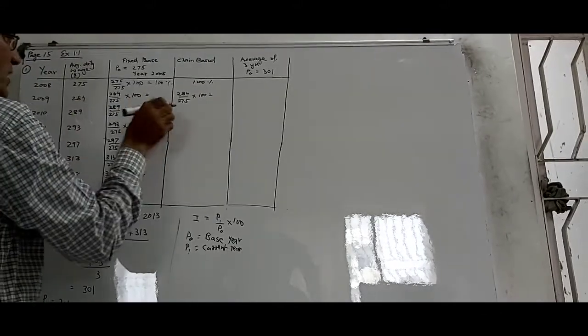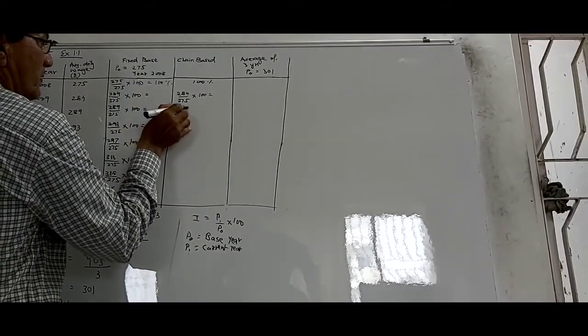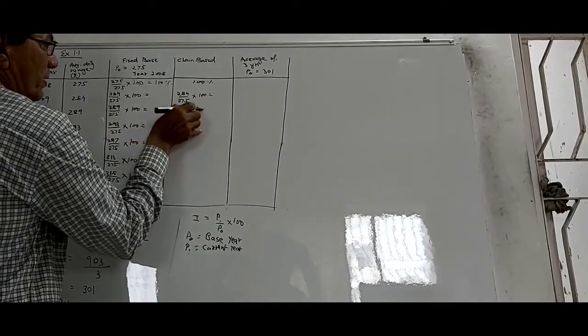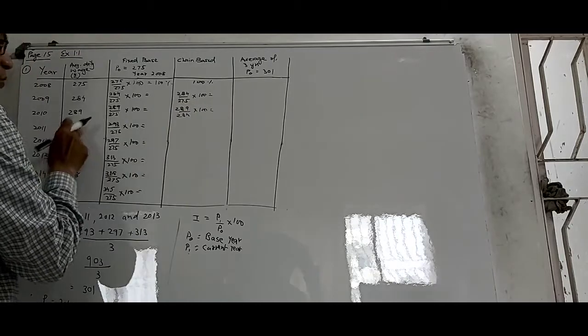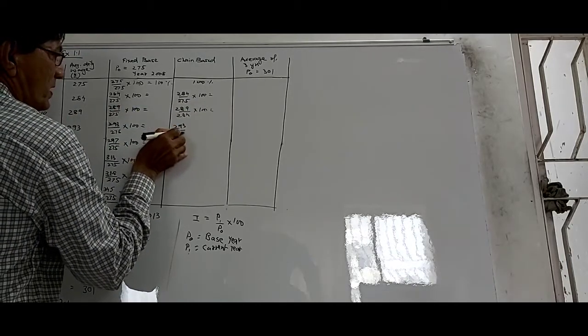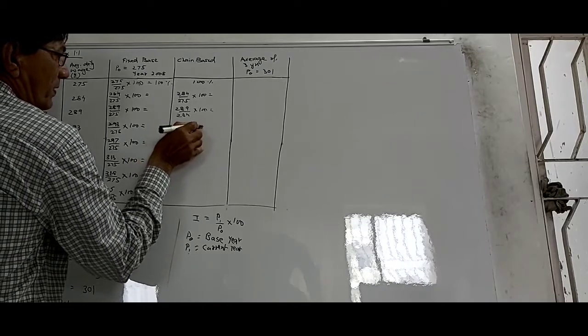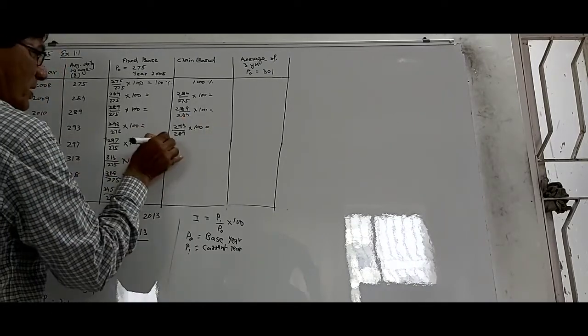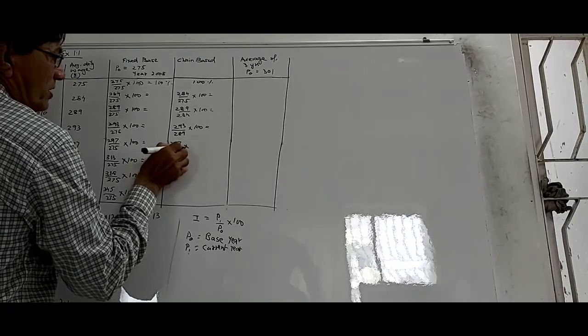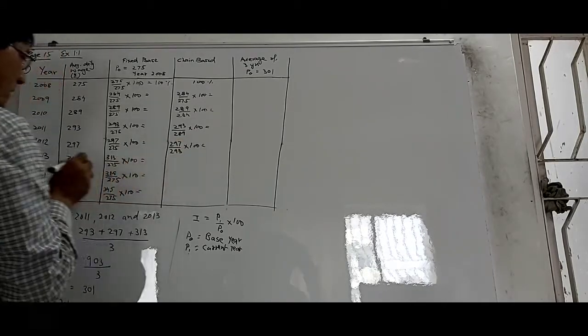Then this is 289 upon the preceding year, 284, into 100. Then this is 293 upon 289 into 100. And this is 297 upon 293 into 100.